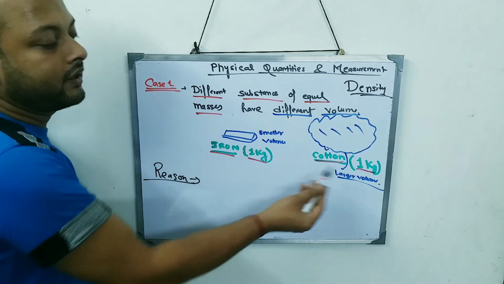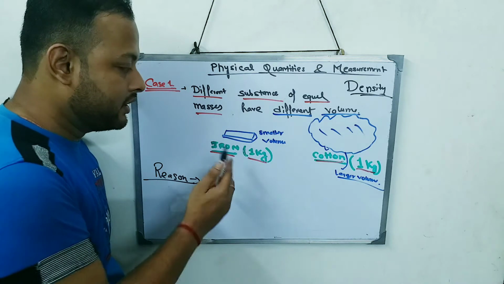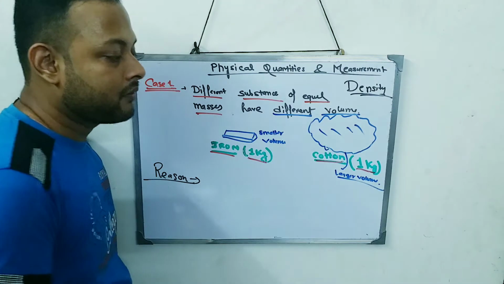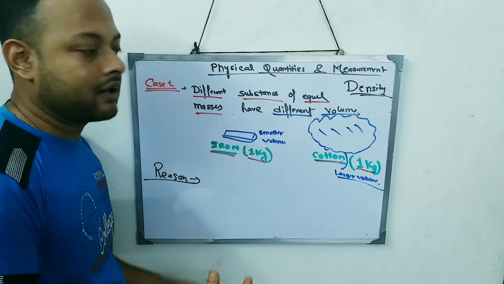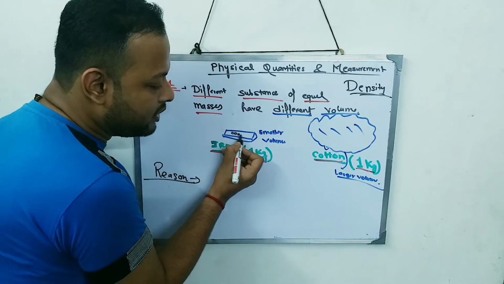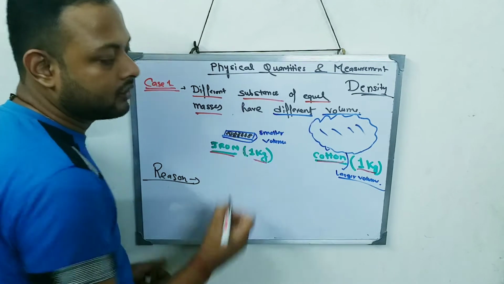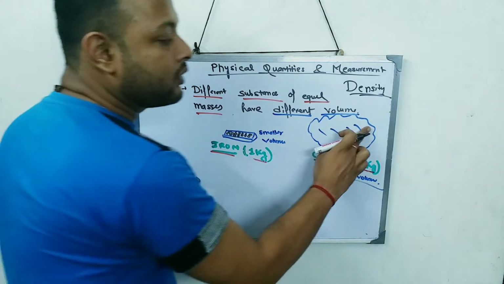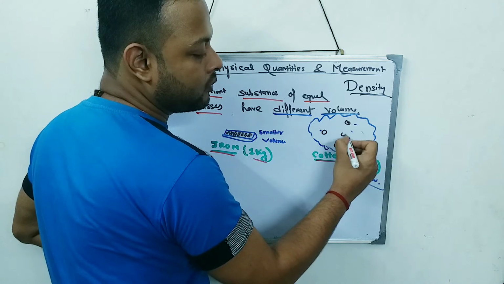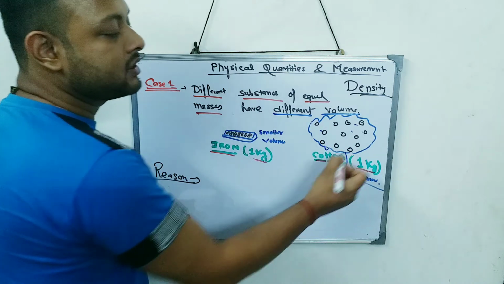Why are both of 1 kg but have different volumes? Because in iron the particles are very closely packed, and in cotton they are packed far away. If I take iron, the molecules are very tightly and closely packed to each other. But in cotton the molecules are far away from each other. There are a lot of air spaces in between. So this is the difference.